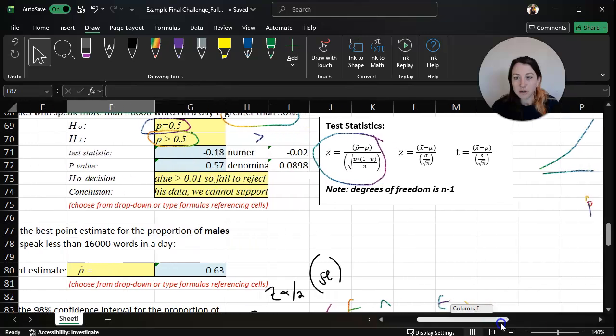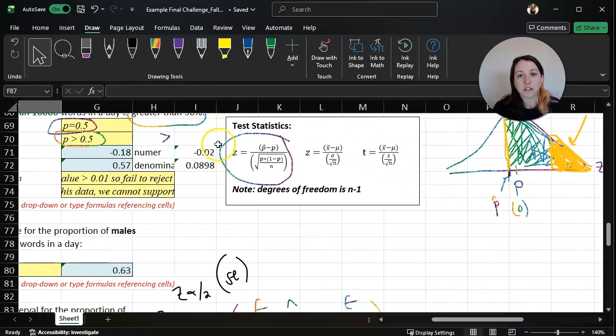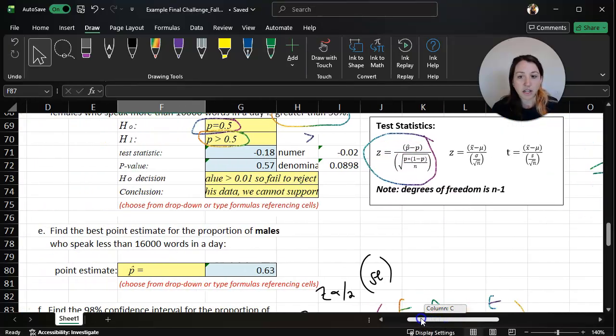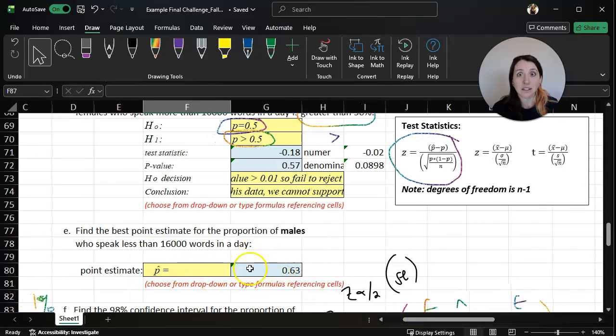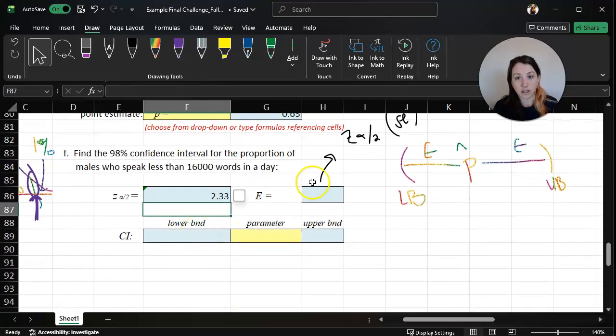Let's scroll up here. We can find at least close to what our standard error is here. Okay, and again, these are our test statistics, but our standard error is represented with our p-hat. So even though this looks very, very similar to what we're calculating, we're not using p because we don't have a value for p when we're doing a confidence interval. We have an assumption for p when we're doing hypothesis testing for proportions, but we don't have an assumption for that when we're doing confidence intervals. So we use p-hat and 1 minus p-hat for our standard error.